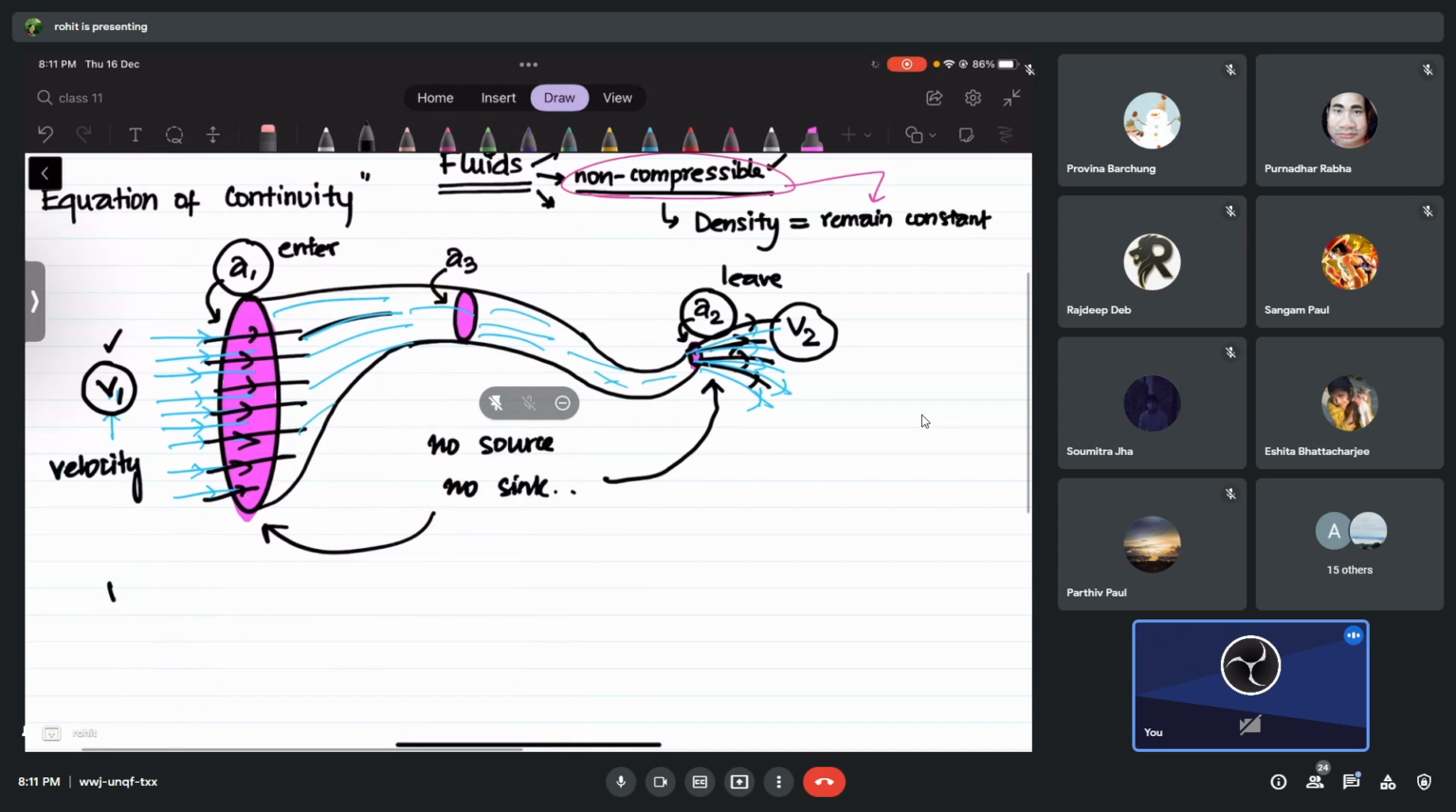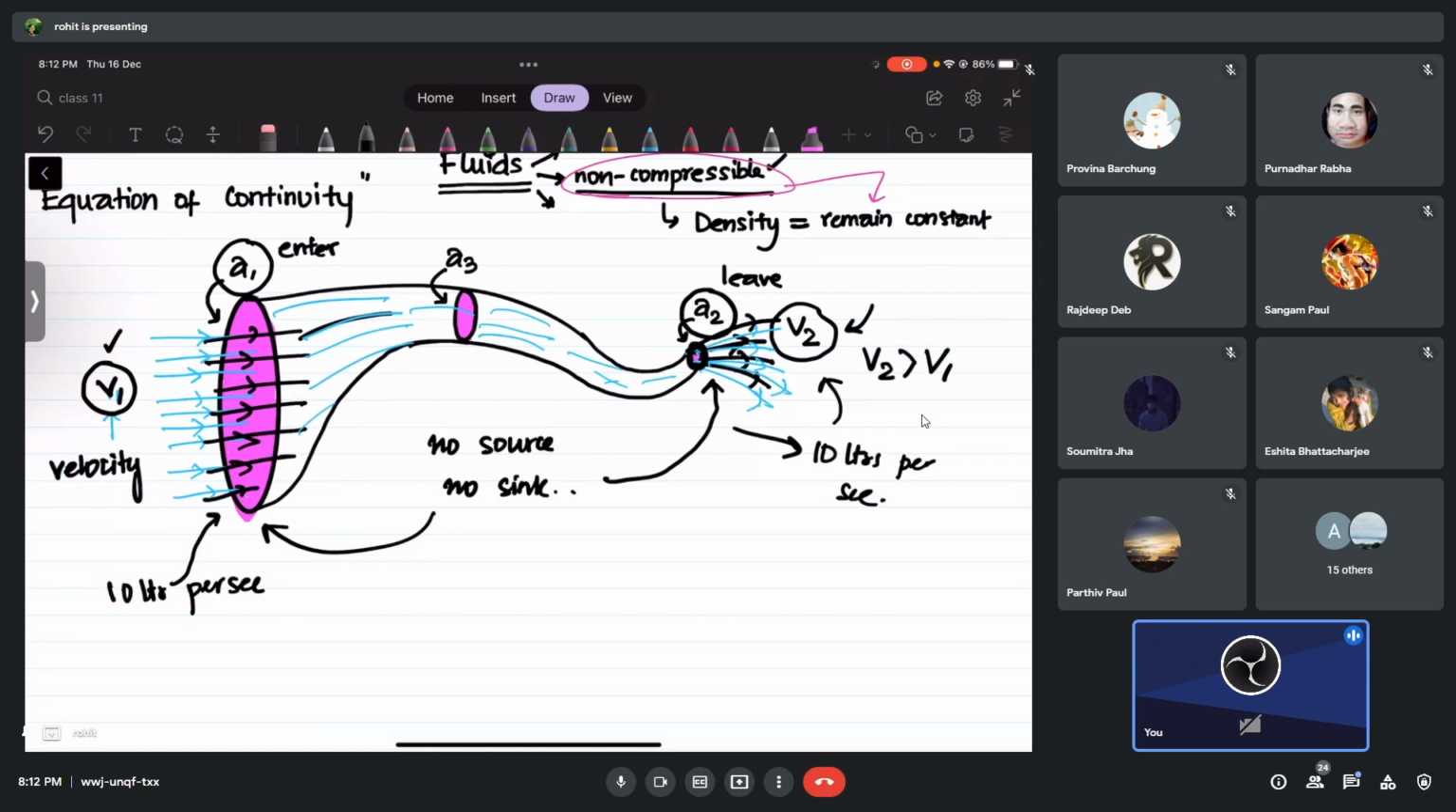If 10 liters of water enters here per second, how much will leave from here? 10 liters. 10 liters of water has to leave per second. But because it's a very small area of cross section, you must have done this at home. You want the water to become very fast out of the nozzle of the pipe. You squeeze the pipe, you make the area small. I'm talking about the rubber pipe, not the steel pipe. You cannot do that with steel, I know. So the speed here is going to be higher. V2 is going to be greater than V1.